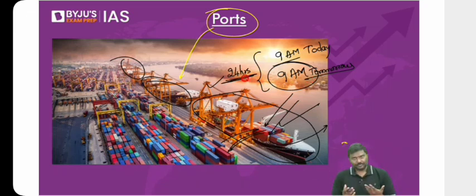So what is the problem? If turnaround time is more, what is the problem? And second question, why is the turnaround time higher in India? Let me ask you a very simple question. If the cranes that you're using are old, and the technology that you're using is outdated, don't you think it will take more time to load or remove the containers? I hope you understand the argument here. Because the equipment that you're using is older, obviously it is going to take more time to load or take out the containers, and as a result, the time taken will increase.